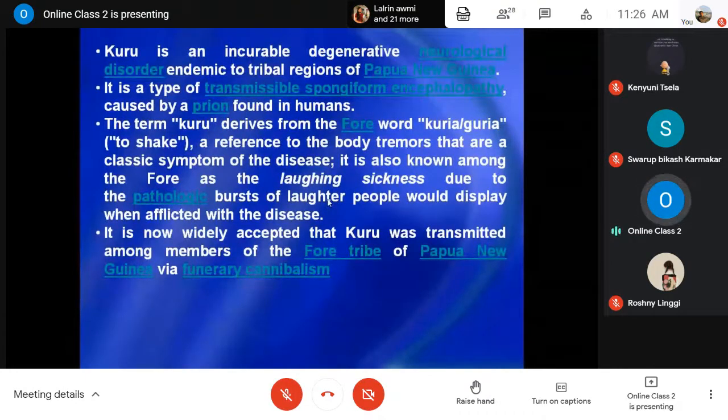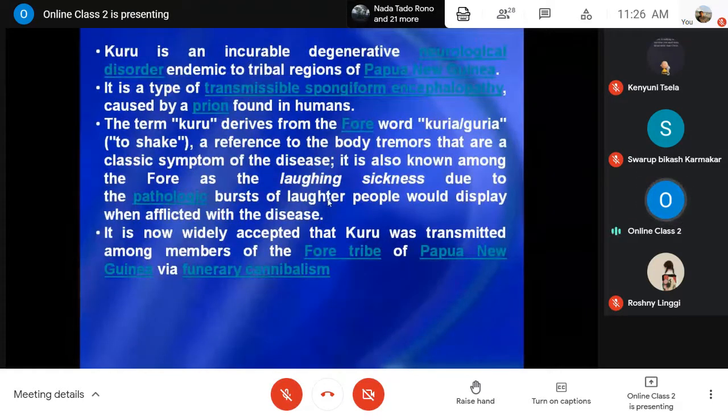That is the very classical sign of the disease. Because of that, it has been given the name kuru, derived from the Fore tribe's word Kuria or Guria.